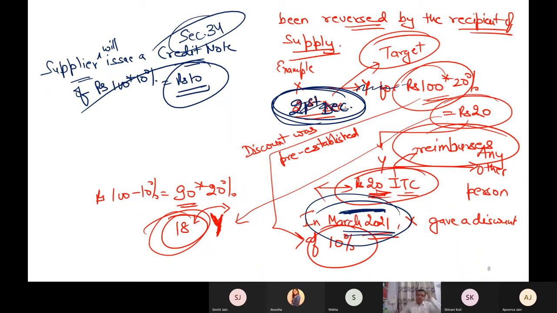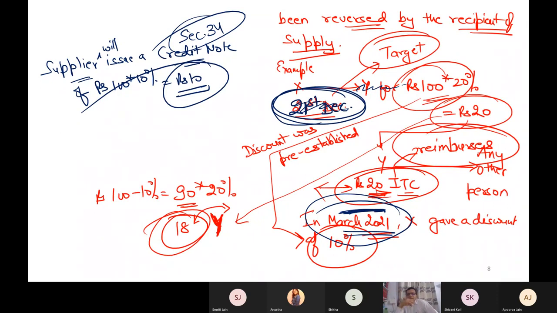Let me give you an example: suppose in December 21, there was no such target to give the discount, and even if you meet the target as a recipient, there was no such thing in the mind that a discount will be available.